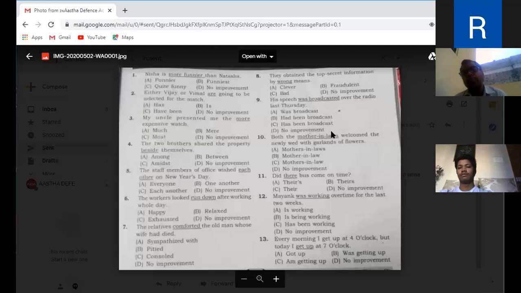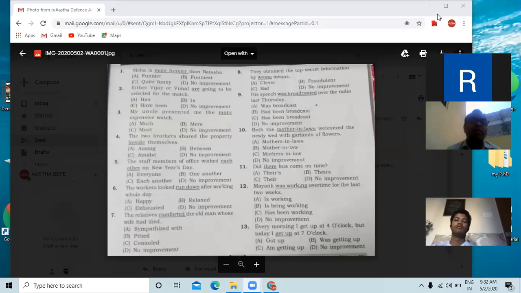Next, for example, one sentence given orally: The boy is wise despite his age. Wise, W-I-S-E, means intelligent. Actually, we are going to take all these 13 examples, but before that, let me give you one very simple example so that you will be acquainted with the simplicity of sentence improvement.